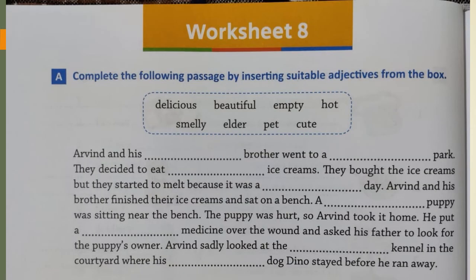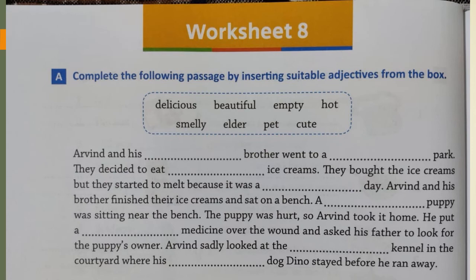Now, one more exercise. A and B, worksheet 8 on page number 38. It is very easy. Let us read. Complete the following passage by inserting suitable adjectives from the box. Now the adjectives are given for you.